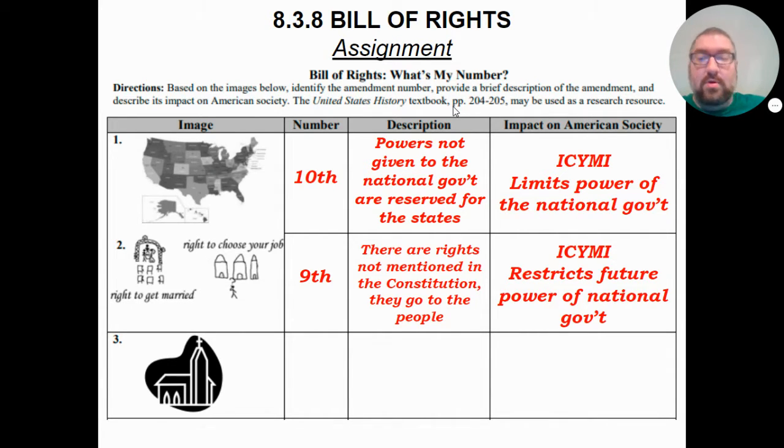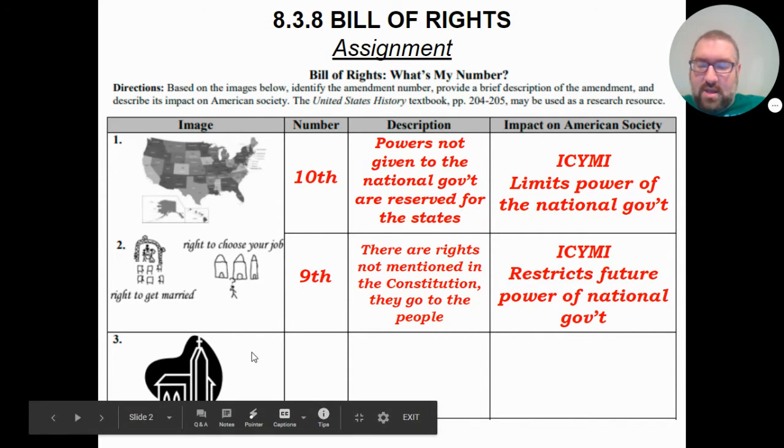So, as an example, the right to privacy is not spelled out in the Constitution. It wasn't that big a deal at the time, but now, especially when it comes to Instagram and all of these deep fakes and stuff along those lines, privacy is very important. So this is covered by the Ninth Amendment because it is a right not mentioned in the Constitution, but it is kept for the people.